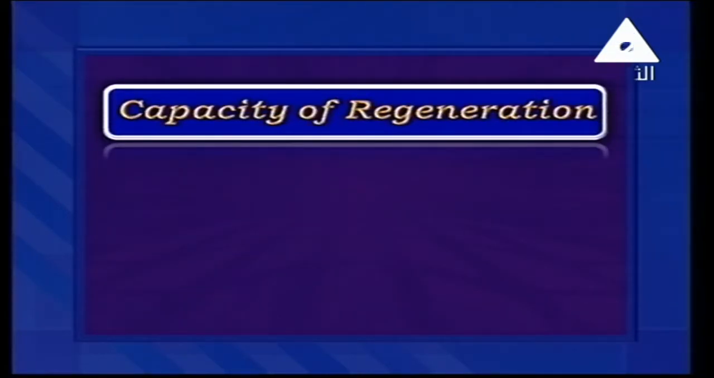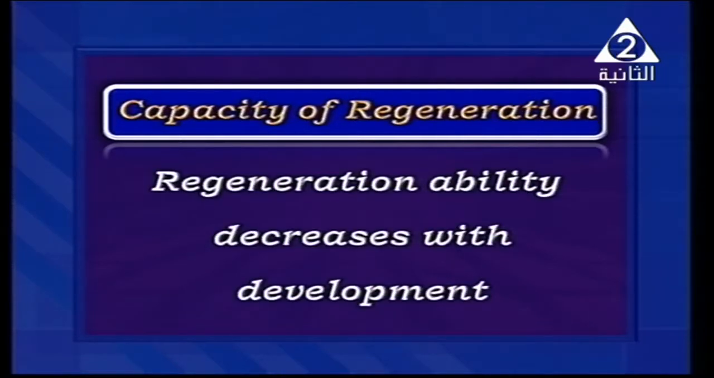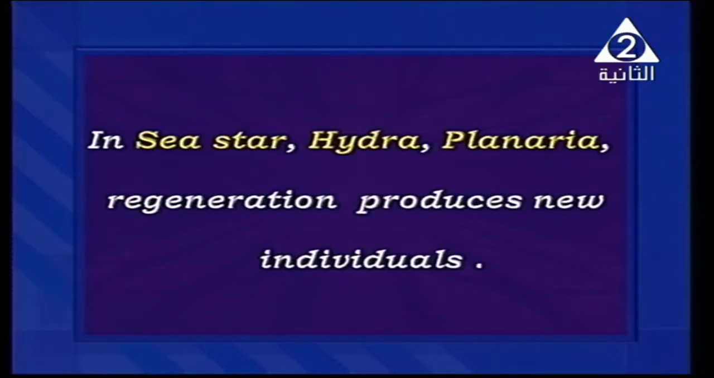The capacity of regeneration decreases with development. What does it mean? Let me show by examples. Number 1, sea star or starfish, hydra, and planaria are primitive living organisms. Primitive here means they don't have sophisticated or complicated systems like higher living organisms. So by regeneration, if you cut a part of it, it gives you a new individual.